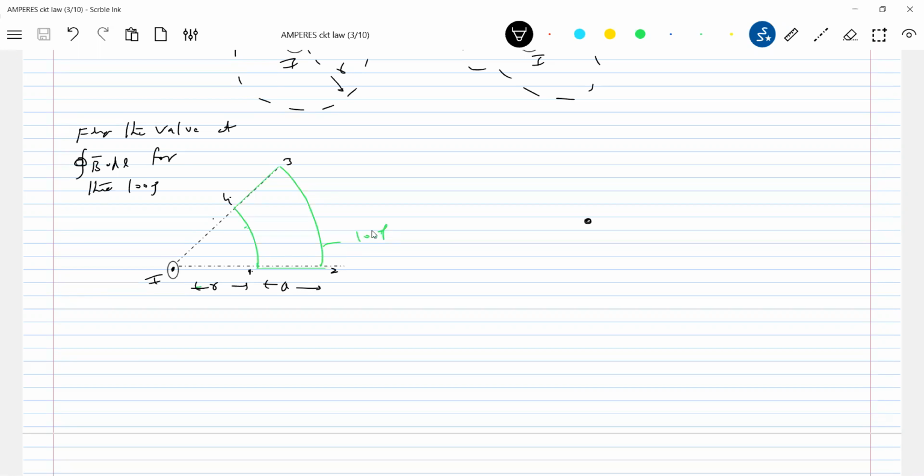So again, go back to the long wire, the lines of force due to the long wire. You must have a basic idea of lines of force due to a long wire. So here I'll draw concentric circles.